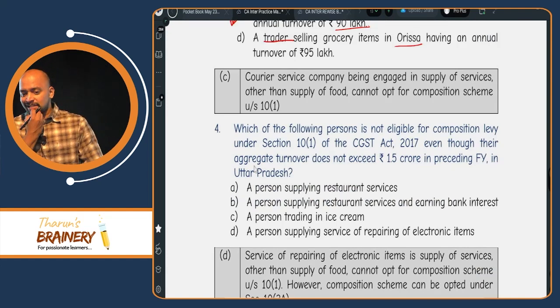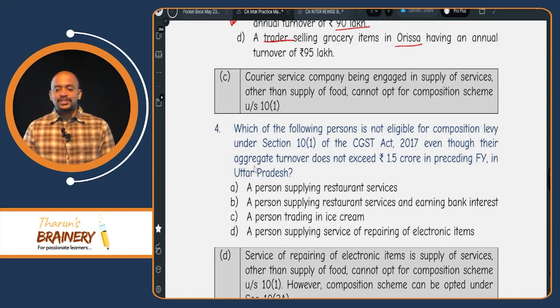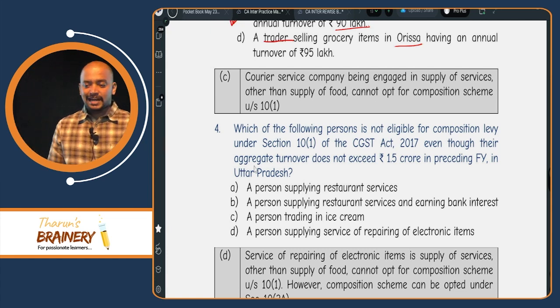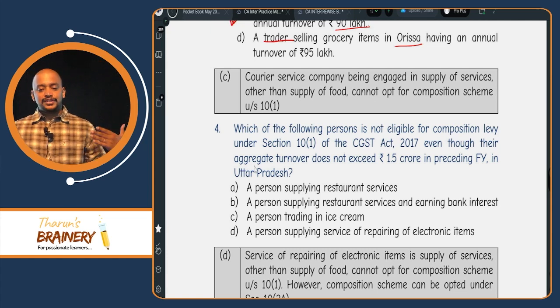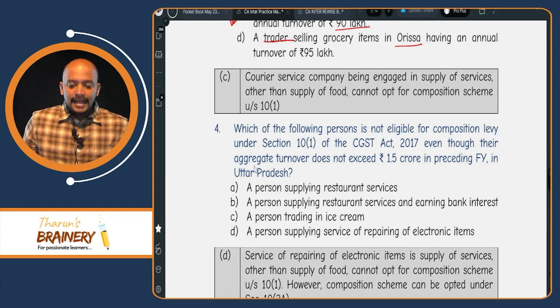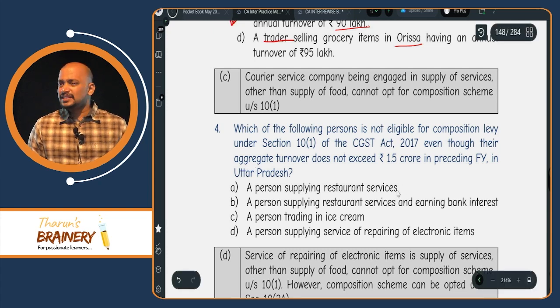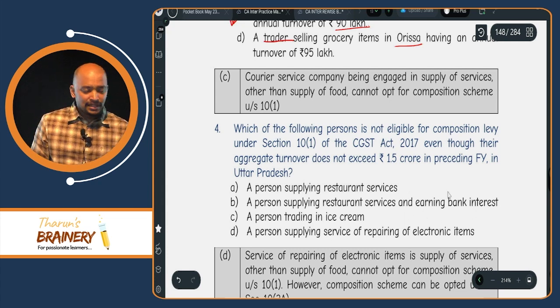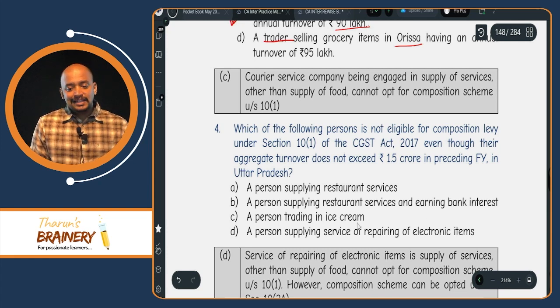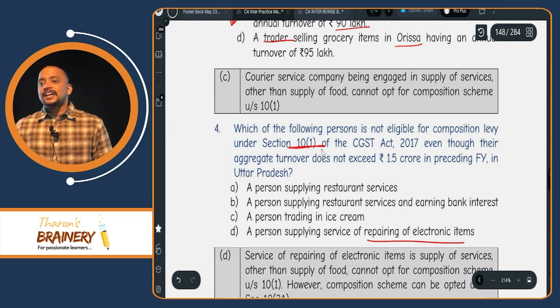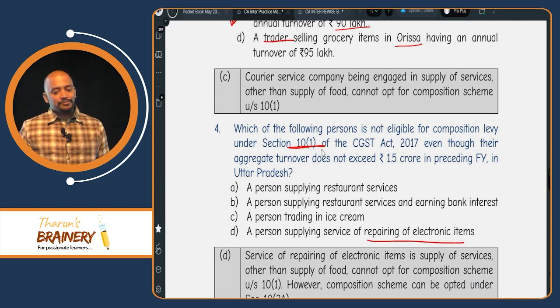Then 4. Which of the following persons is not eligible for composition levy under section 10(1) of the CGST Act, even though their aggregate turnover does not exceed 1.5 crores? A person supplying restaurant service, eligible. A person supplying restaurant service and earning bank interest, eligible. A person trading in ice cream, eligible. Trading, not manufacturer, eligible. A person supplying service of repairing of electronic items: under 10(1), a service provider other than supply of food cannot opt for composition scheme.